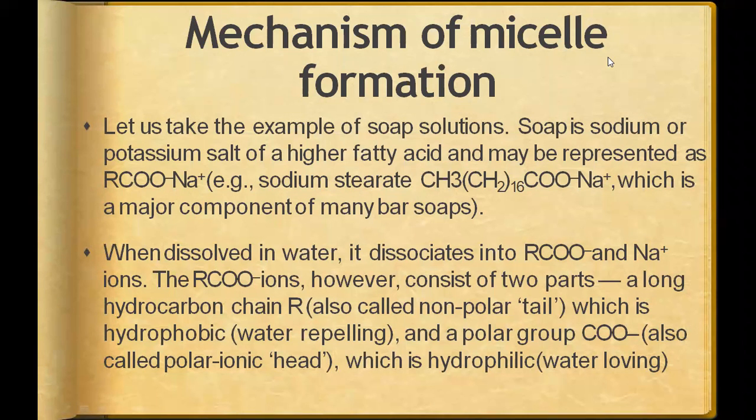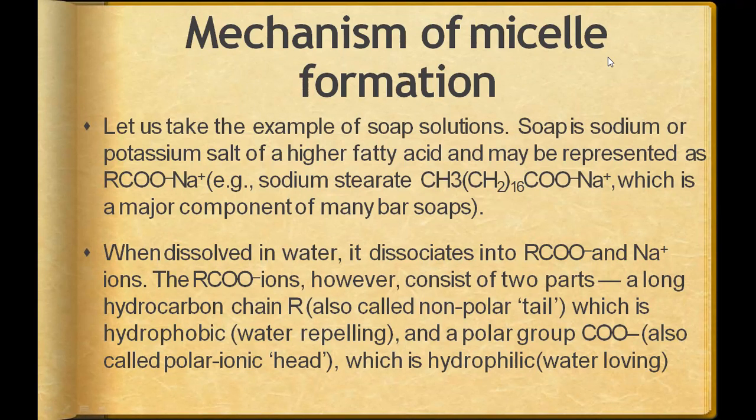When dissolved in water, it dissociates into RCOO negative and Na positive. The Na ion separates from the main component, and the RCOO ion consists of two parts: a long hydrocarbon chain, R, also called the non-polar tail, which is hydrophobic, or water repelling, and a polar group, COO, also called the polar ionic head, which is hydrophilic, attracted to water.